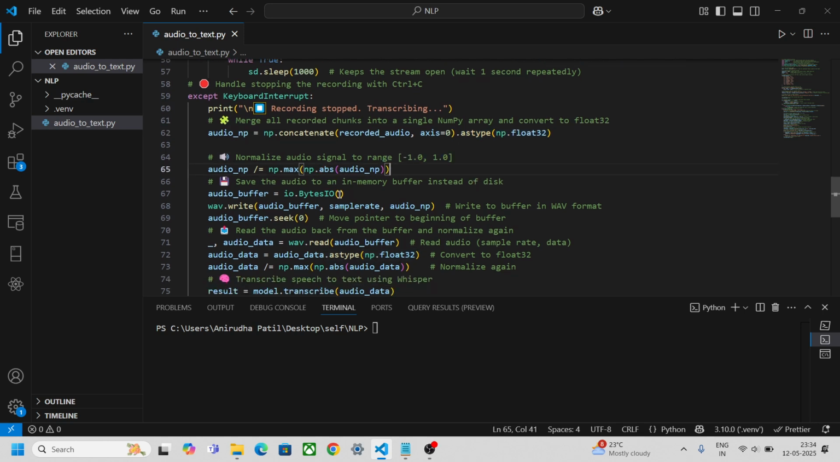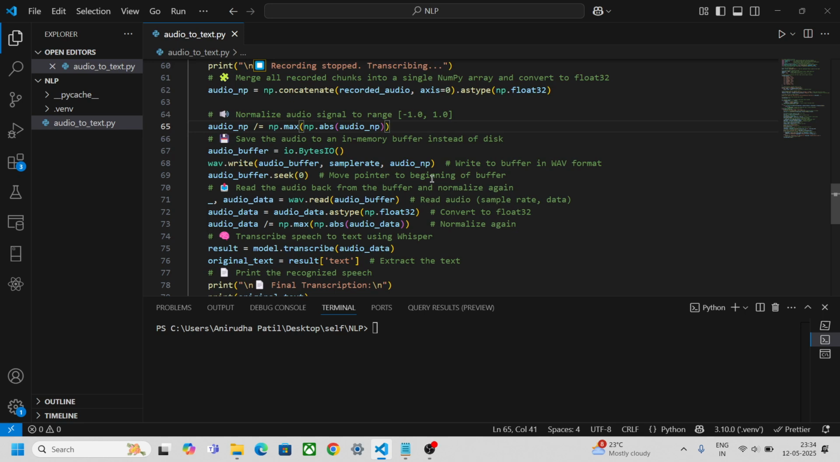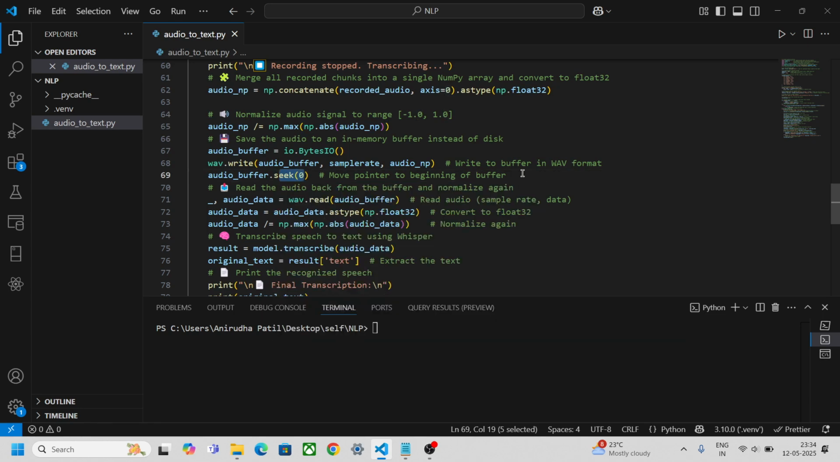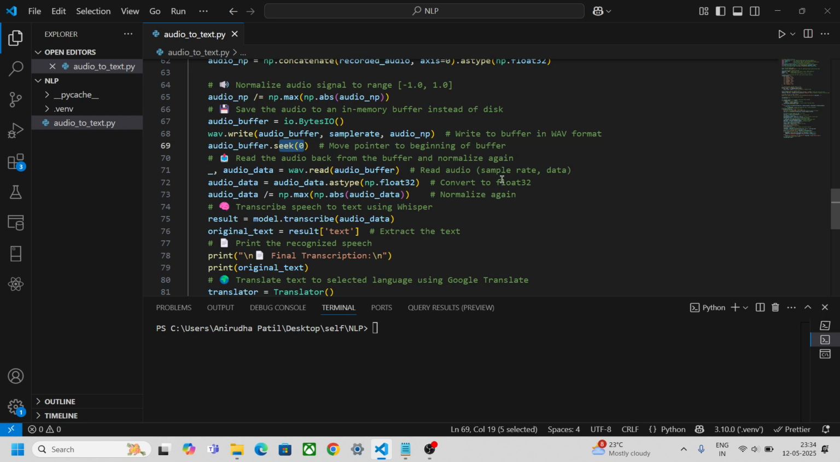Then audio is saved to an in-memory buffer instead of disk, and we use the wave library to write to the buffer in wave format, and then move the pointer to the beginning of the buffer. Once it is written, finally we are seeking to the 0th position. Then it starts to read, converts to float, and normalizes again. And finally it transcribes it.